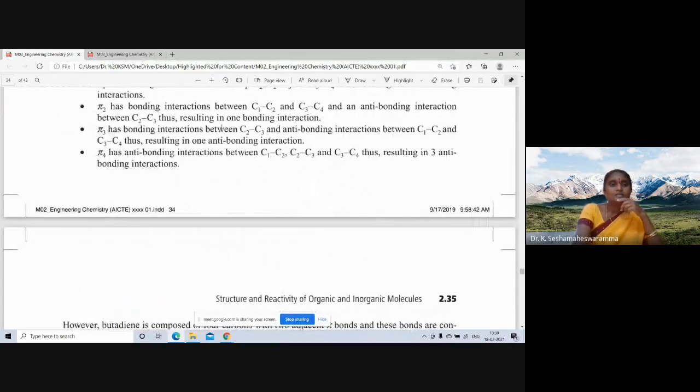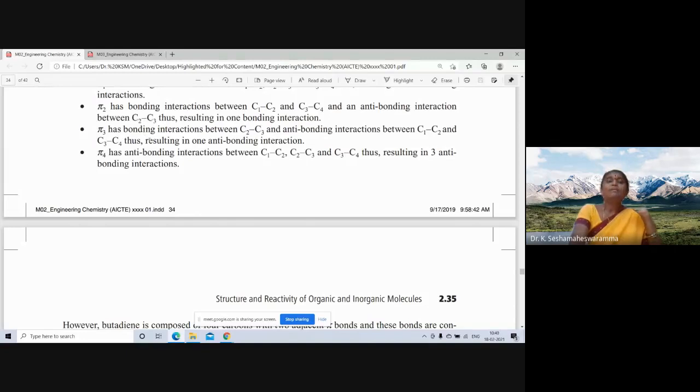Pi 2 has bonding interactions between C1, C2 and C3, C4, and an anti-bonding interaction between C2, C3, thus resulting in 1 bonding interaction overall.